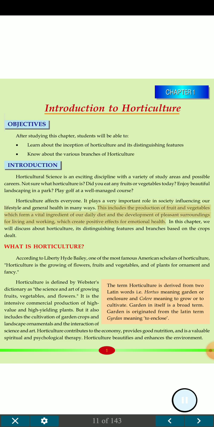This includes the production of fruit and vegetables, which form a vital ingredient of our daily diet, and the development of pleasant surroundings for living and working, which create positive effects for emotional health. In this chapter, we will discuss horticulture, its distinguishing features and branches based on the crops dealt.